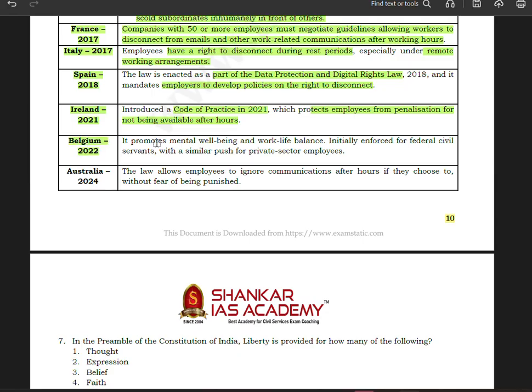Now Belgium 2022. It promotes mental well-being and work-life balance. Initially enforced for federal civil servants, with a similar push for private sector employees as well. Now, the recent development is Australia 2024. The law allows employees to ignore communication after hours if they choose to, without fear of being punished.